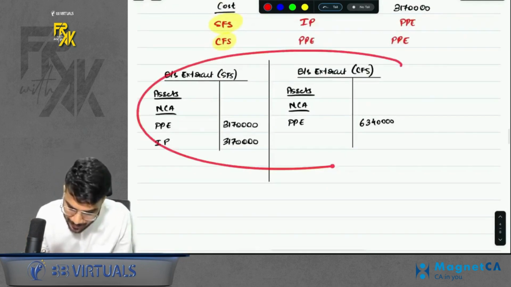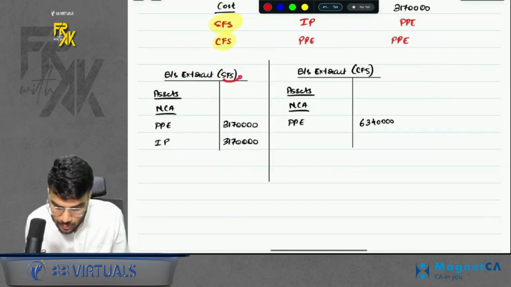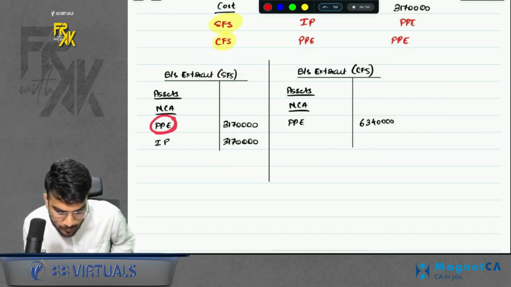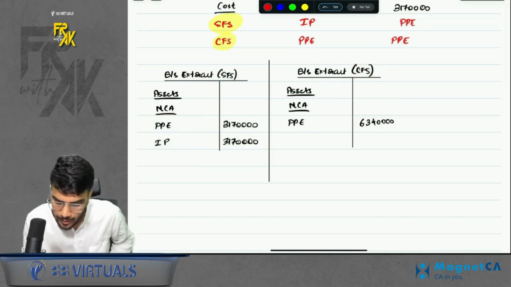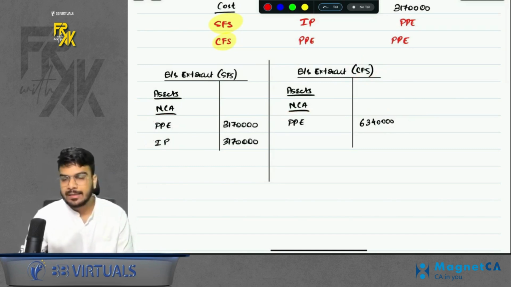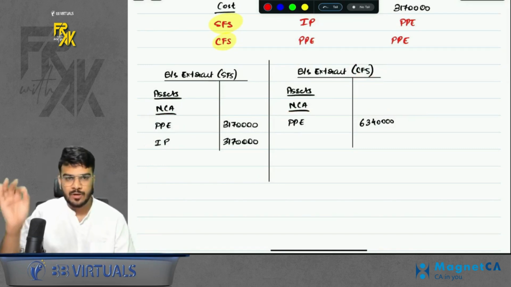So just to explain you better, I have also given the extract. So the SFS extract will look something like this from parent's point of view, of course, because parent is giving on rent. So for parent, 50% property will be PP, 50% property will be IP. But from CFS point of view, for parent, the full property will be PP. This is how it will be shown, and this completes our complete revision of Ind AS 40.